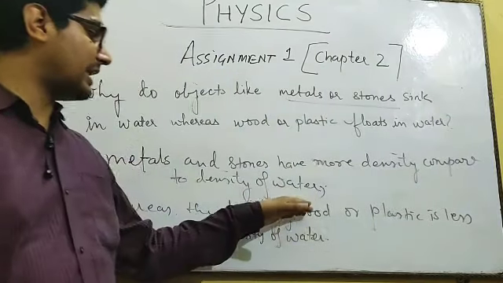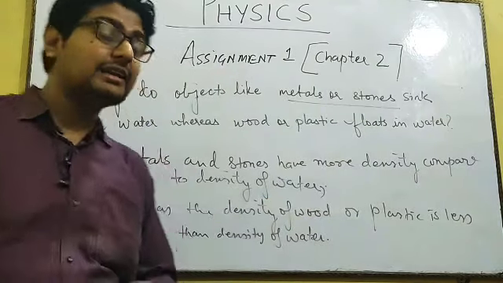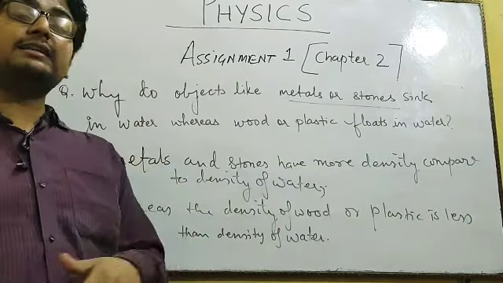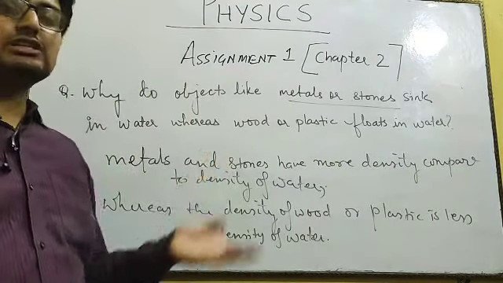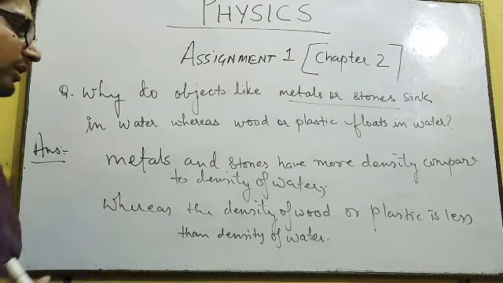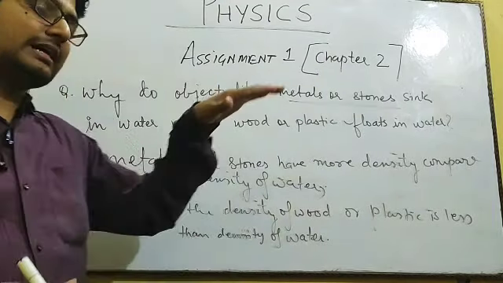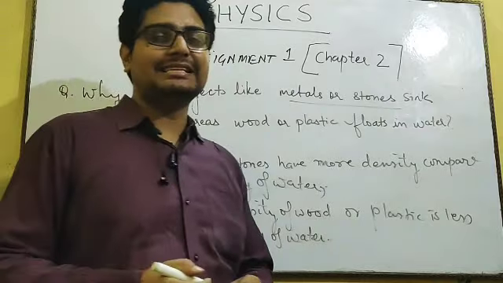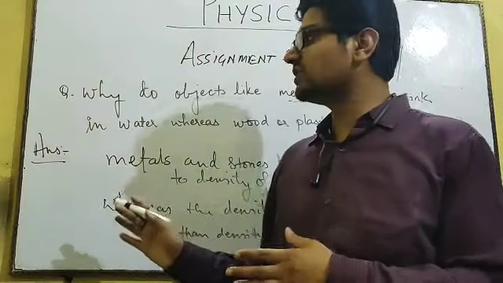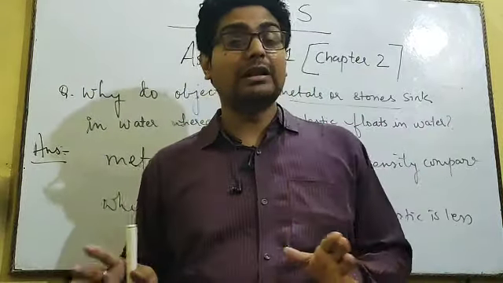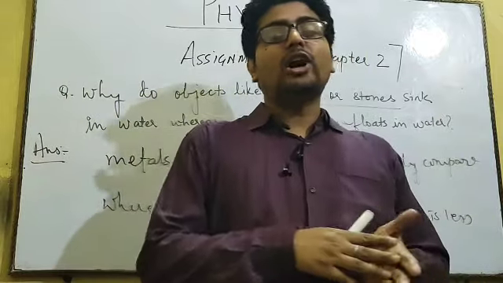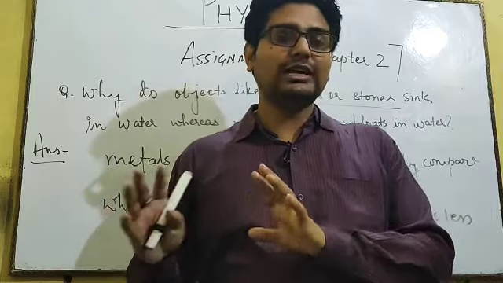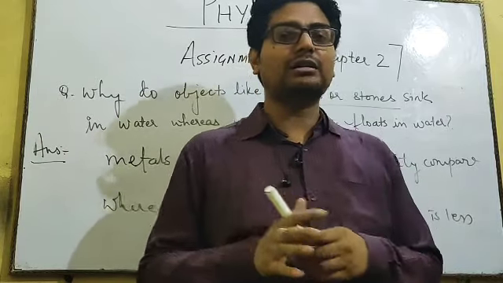Since objects like plastic and wood are light weighted, their density is less and hence they can easily float in water, whereas objects like metals or stones have more density as compared to water, so they sink inside water. So these were some difficult questions which I have discussed. Now you people know all the answers, so please write them in your notebooks or wherever you want, so that you can remember it for later.